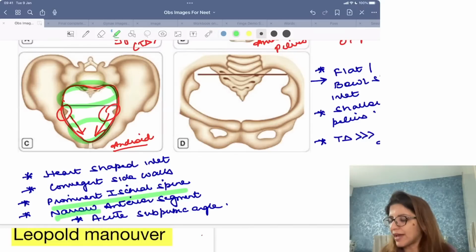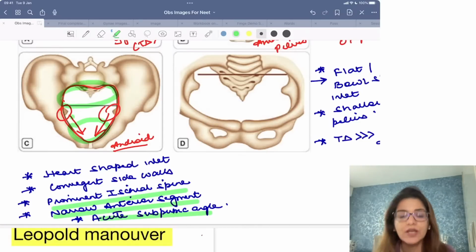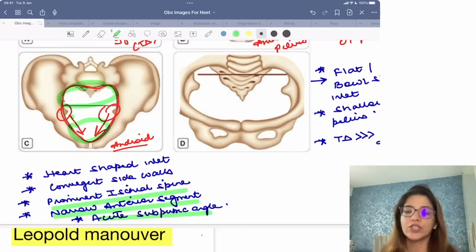So you have a narrow anterior segment. And when we are talking about subpubic angle, in a male pelvis, that is an android pelvis, subpubic angle is acute, whereas in a female pelvis, it is obtuse, right? So if they want to ask you about android pelvis, these are the things which they are going to base their questions on.